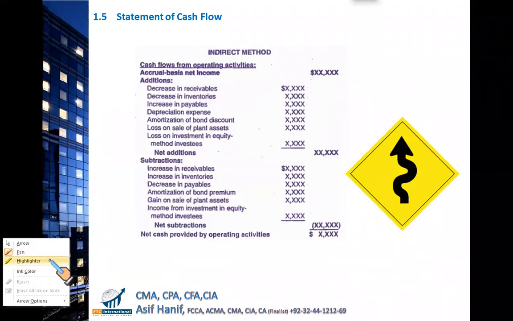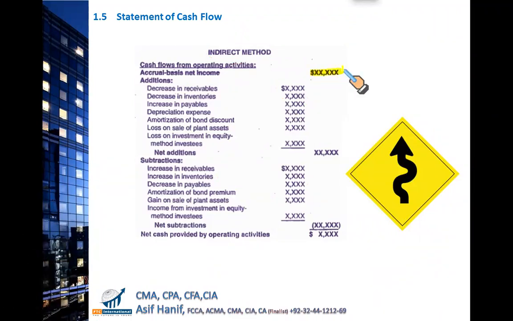Now, listen to me very, very carefully. This is your net income under the US GAAP, 2.5 million, okay? When I calculated this income, I deducted depreciation as an expense. Of course, it's an expense charge against the revenues. But the question is, did I pay any cash for depreciation? Of course not. Depreciation is a non-cash expense. I have deducted an expense from my sales, from my gross profit, for which I paid no cash.